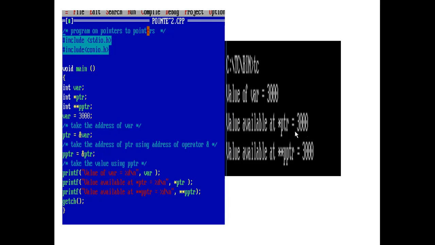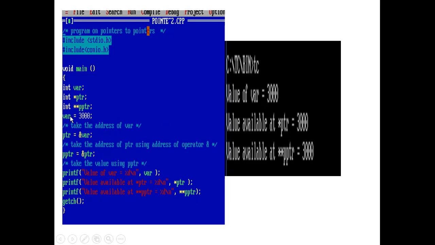Next I am printing another value, available at the pointer to pointer, using this pointer to pointer variable. It also has the value 3000. Why do all three have the 3000 value here?